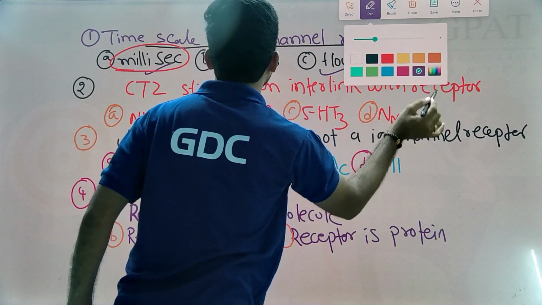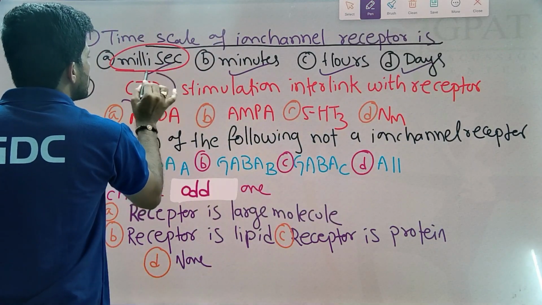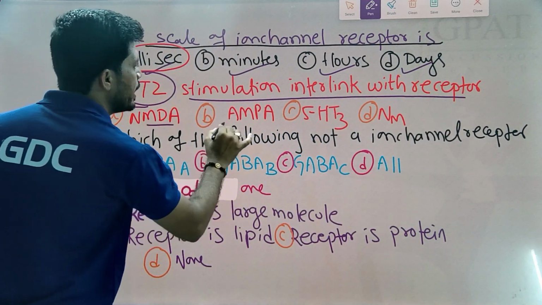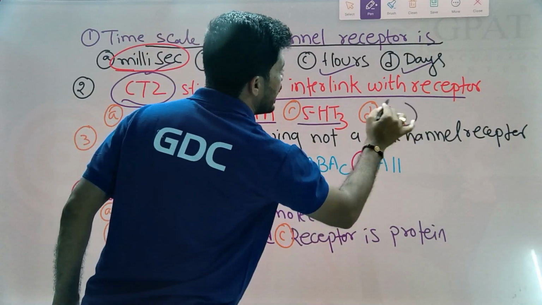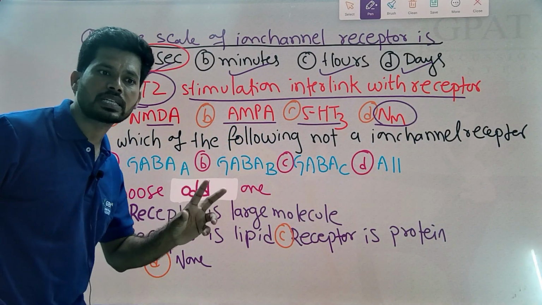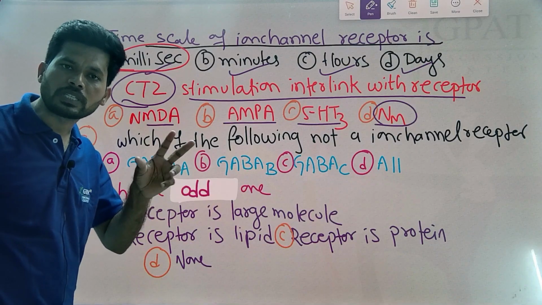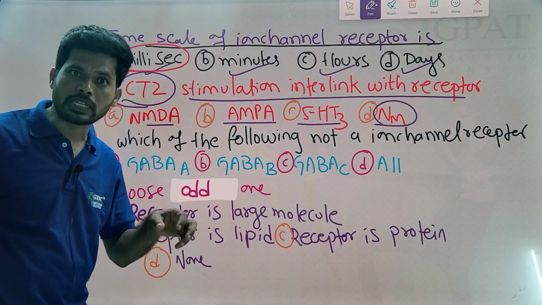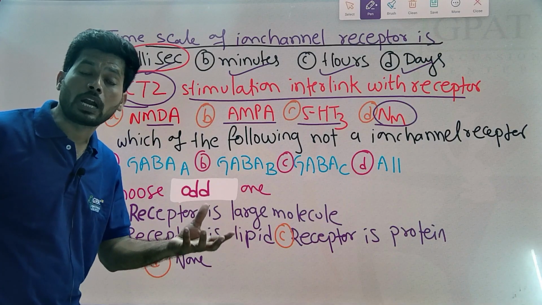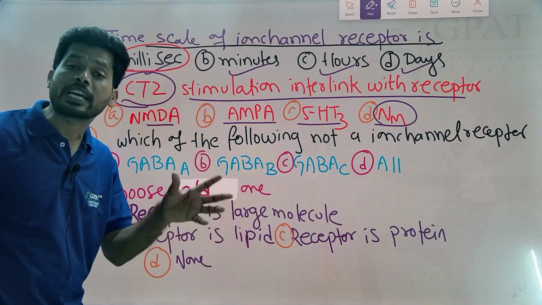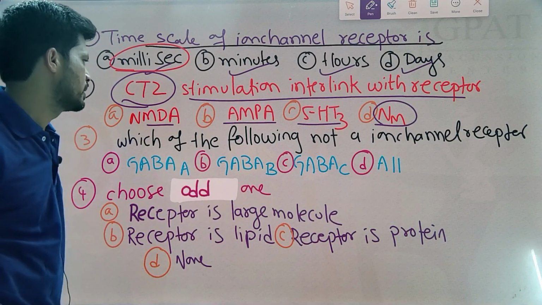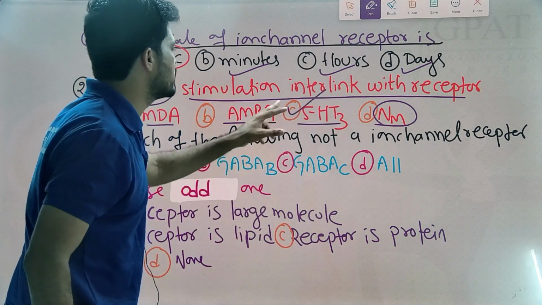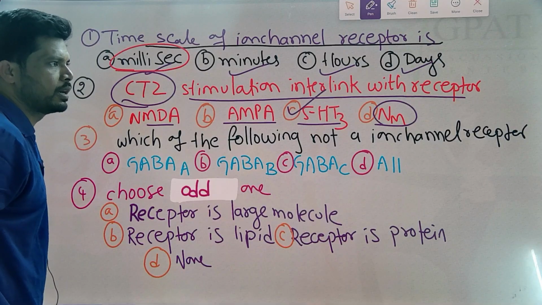Second question: CTZ, chemoreceptor trigger zone stimulation, is interlinked with which receptor? NMDA receptor, AMPA receptor, serotonin type 3 receptor, or NM nicotinic muscle receptor. I already discussed in detail that the serotonin type 3 receptor is present in the chemoreceptor trigger zone. Activation of this receptor in the CTZ stimulates the vomiting center and produces vomiting. That's why selective serotonin type 3 receptor blockers are used as anti-emetics in the treatment of vomiting. So the answer is serotonin type 3 receptor.